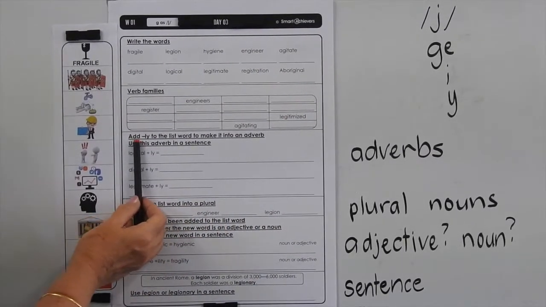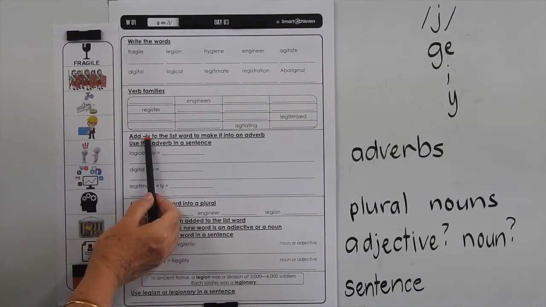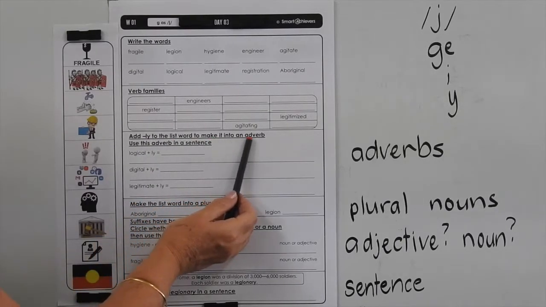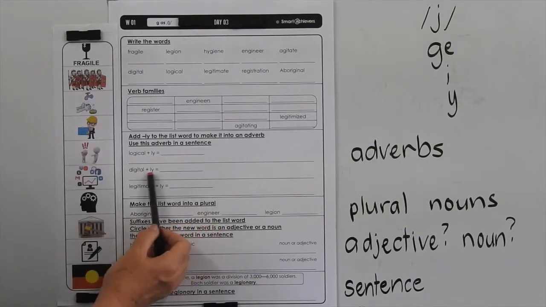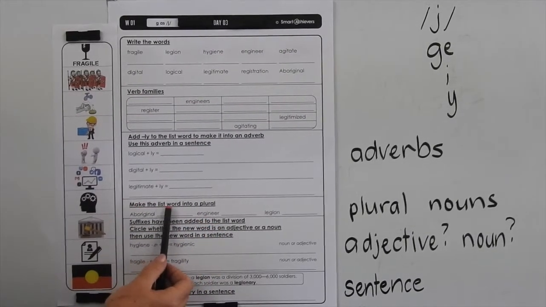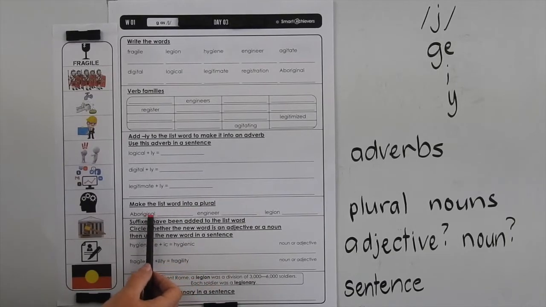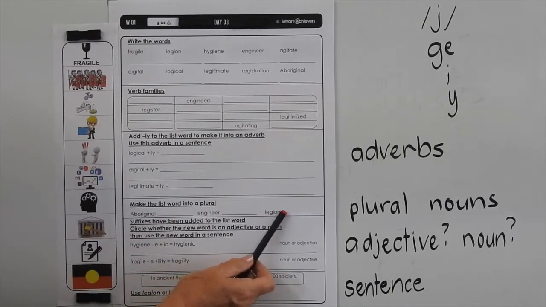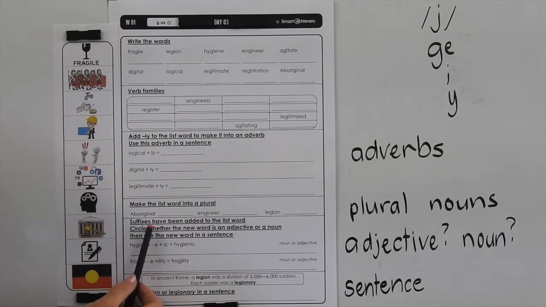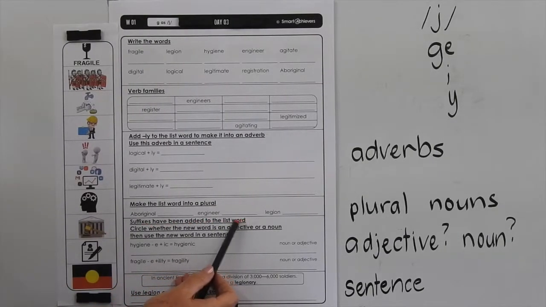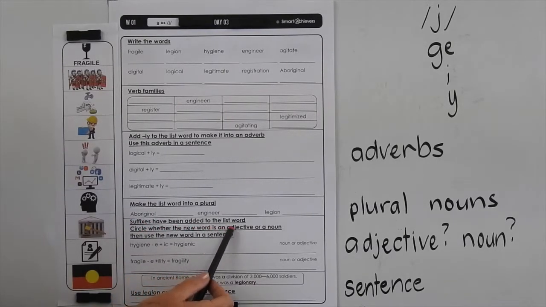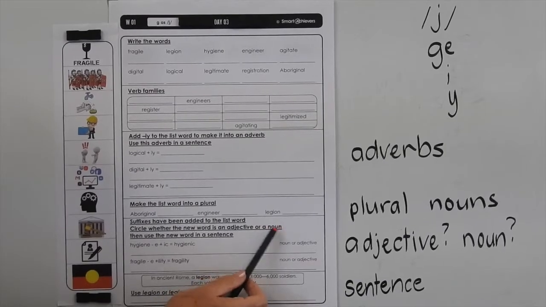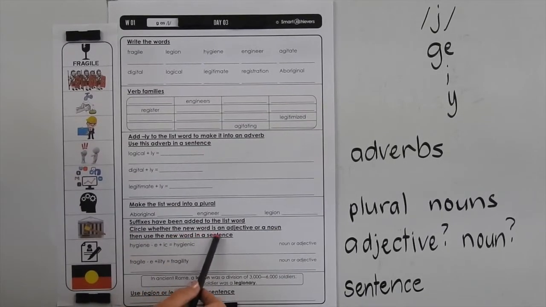So forming adverbs, you know you commonly add ly to a word to change it into an adverb. So once you've done that, we then want you to use the word in a sentence. Make the list word into a plural, so we're looking at making these into plural nouns, quite easy examples given. Now suffixes have been added to the list word. So suffixes we add to the end of a word. So circle whether the new word is an adjective or a noun. Then use the new word in a sentence.